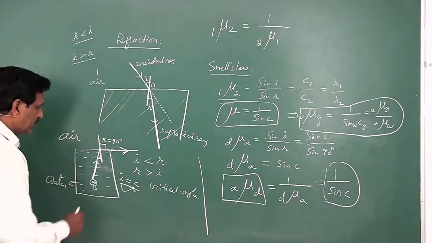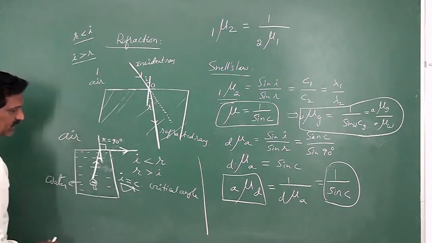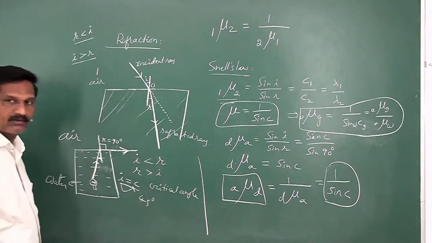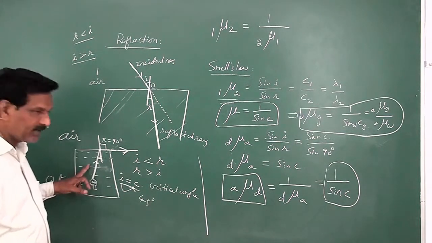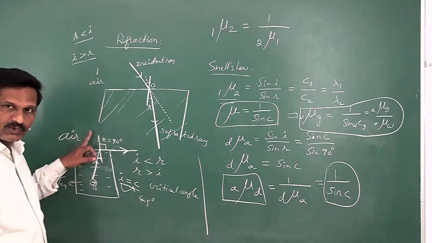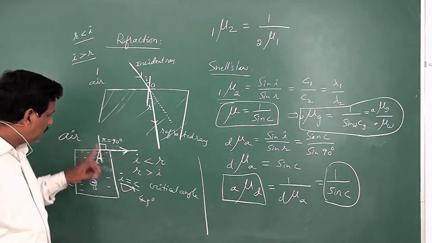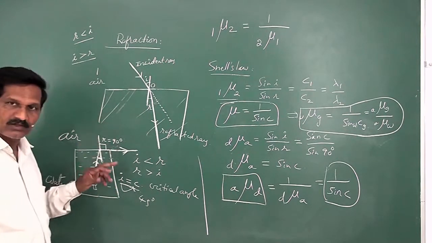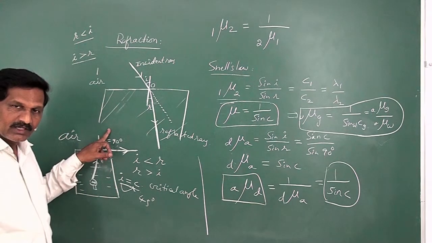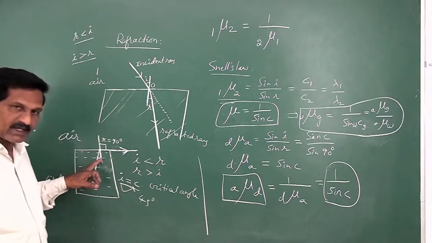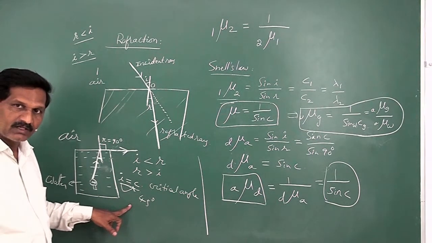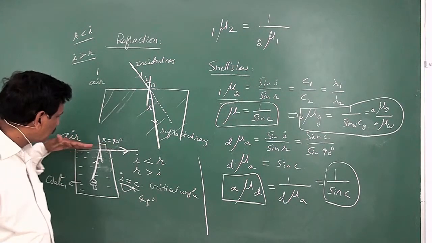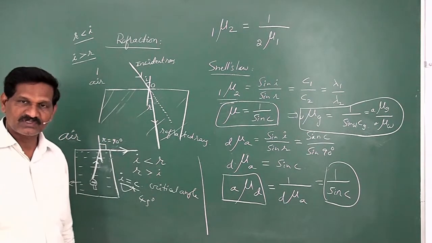Suppose the critical angle is say some 45 degrees. When the light ray propagates from denser to rarer, until the angle of incidence is 45 degrees, there is refraction, there is a refracted ray. If the angle of incidence is exactly 45 degrees, then the light ray simply grazes the surface of separation.